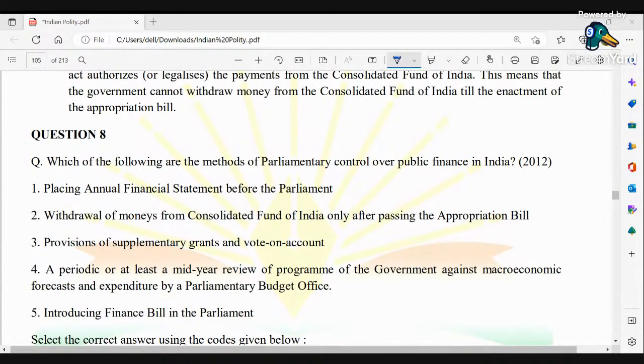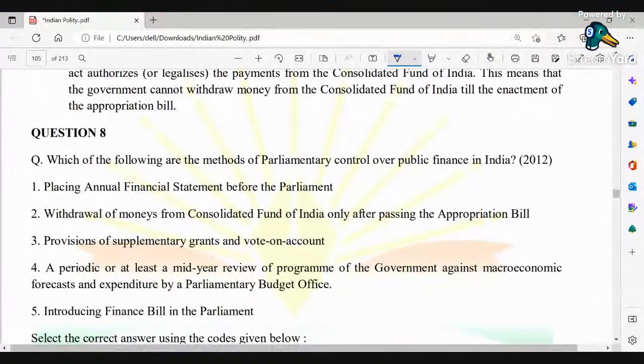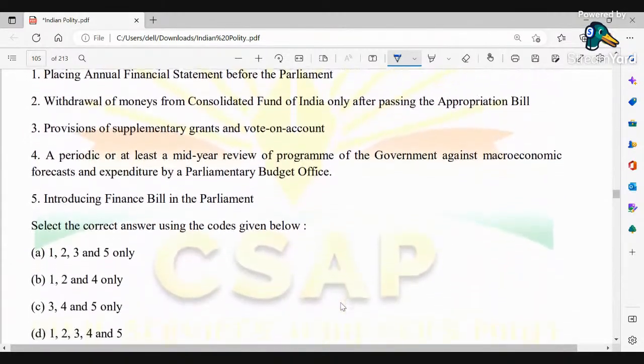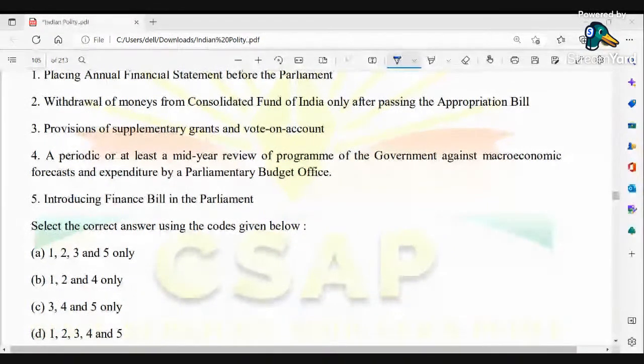So which are the options that are correct over here? You can go ahead with the selection of these answers through these options. Here are the following options that you have got: 1, 2, 3, and 5; 1, 2, and 4; 3, 4, and 5; and all the options are correct. So here you have to choose the correct options. Anyone with the answer can comment down.